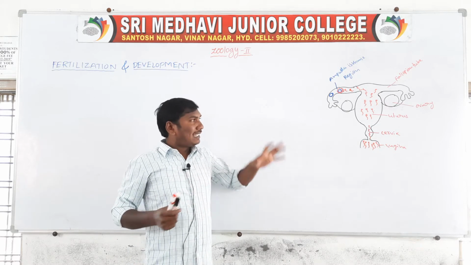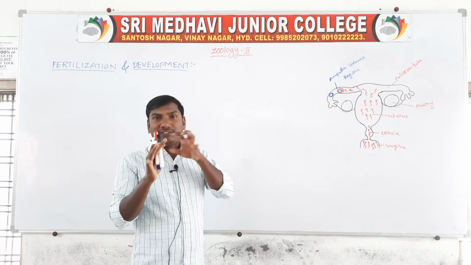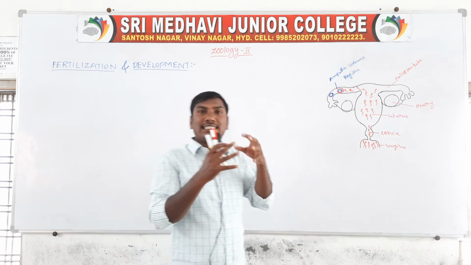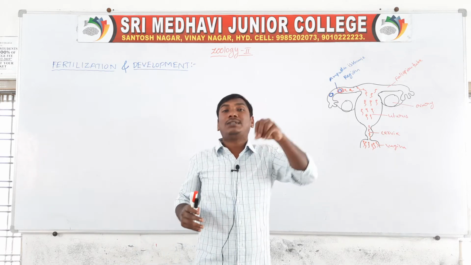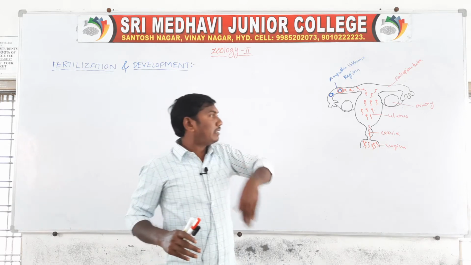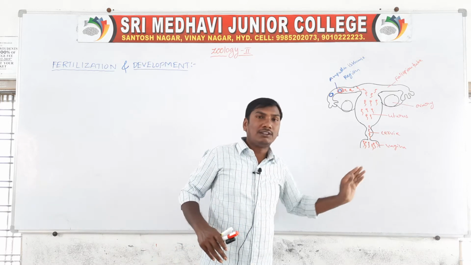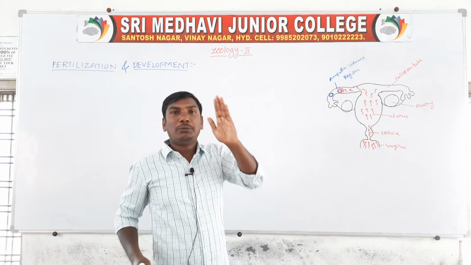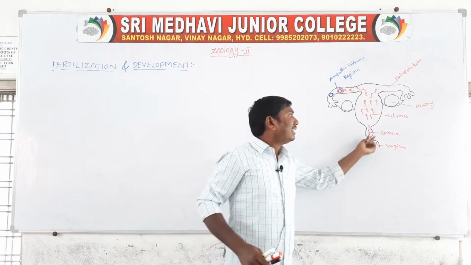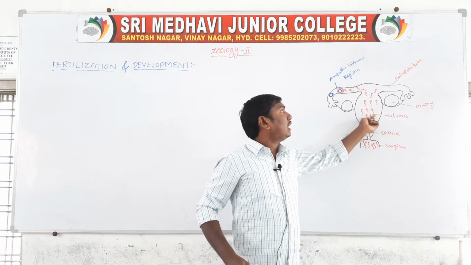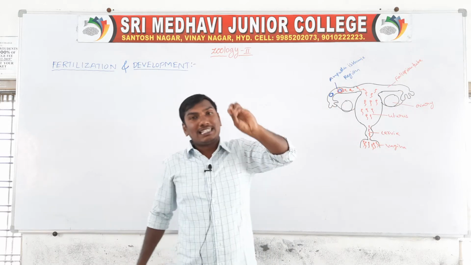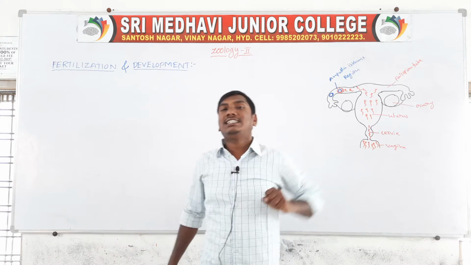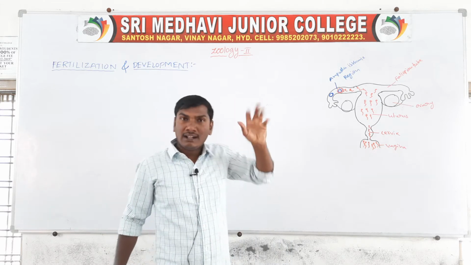So the first step involves the male and female individuals in sexual participation. The male releases millions of sperms in the female vagina. The sperms are motile, moving from the vagina to the cervix, the cervix to the uterus, and the uterus to the fallopian tube. The ampulla isthmic junction is the fertilization center.